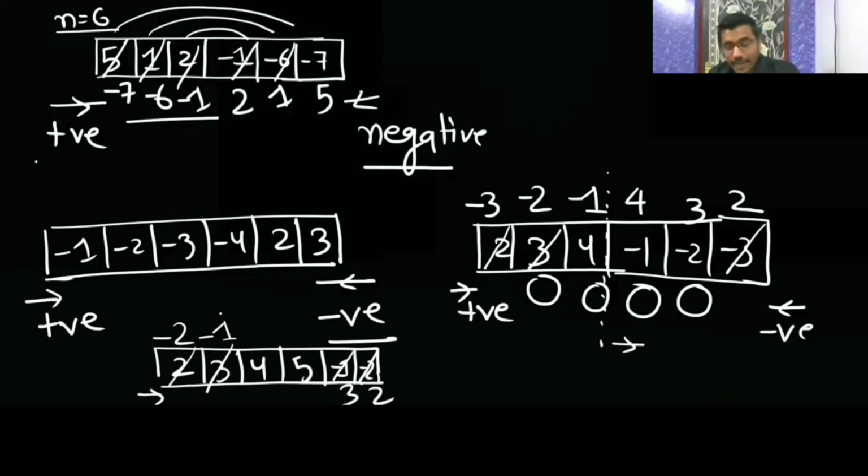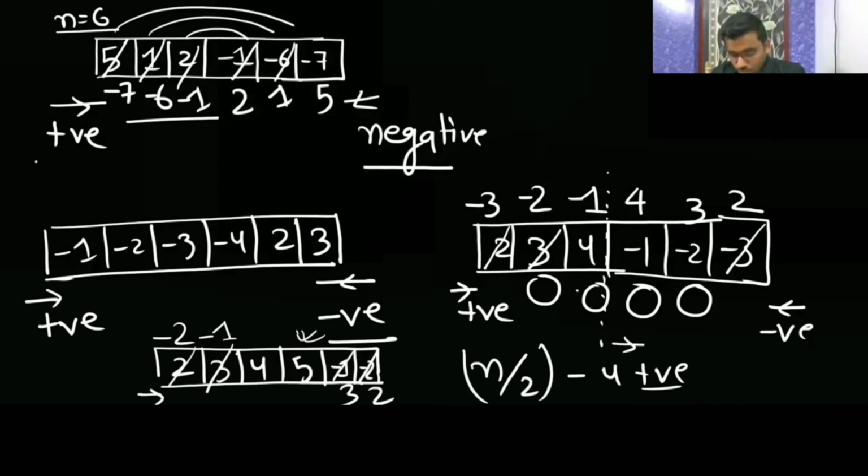So even if some number, either positive or negative, is more than n by 2, here the positive numbers are more than n by 2, here you have 4 positive numbers. It means definitely some part will be in the right hand half and some part in the left side. Are you getting it? So this is already in a correct position. So in the worst case you need to do how many exchanges? N by 2. Is it clear? Please let me know.